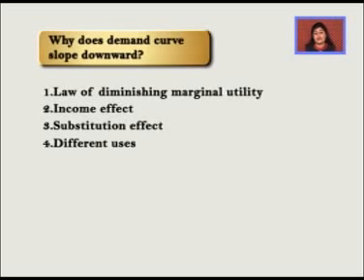Now, the fifth point is size of consumer group. Supposedly, with the summer season coming, I plan that I would like to buy an air conditioner this time. I keep aside 6,000 rupees for the air conditioner, but the price which comes out in the market is 8,000. So this means I will not be able to buy it. And all those people who saved 7,000 or 5,000 will also not be able to buy it. So when the price of a thing increases, my dear students, a whole group of consumers is subtracted from demand. And so the demand goes down.